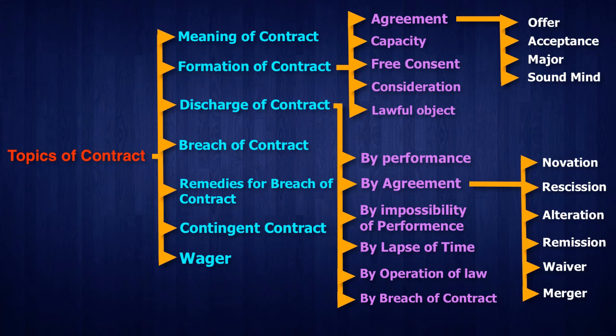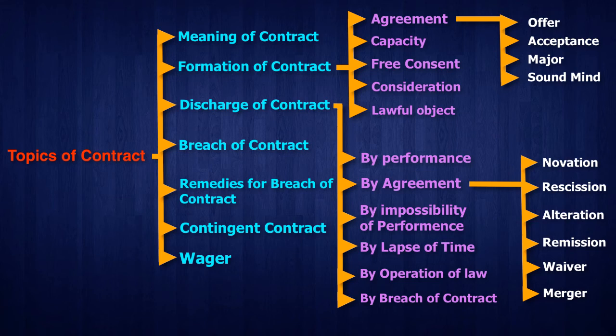So based on agreement, a contract can be discharged by six means: first novation, second rescission, third alteration, fourth remission, fifth waiver, and sixth merger. Next one is by impossibility of performance. What does it mean?